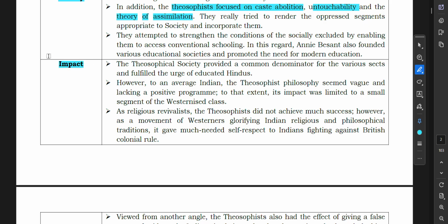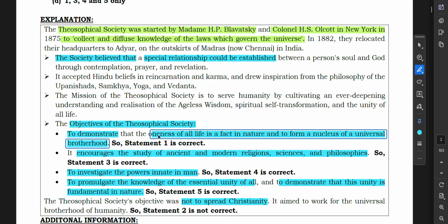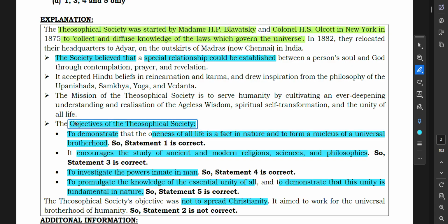Now let us understand the impact of the Theosophical Society. Since they had their objectives, like to demonstrate that the oneness of all life is a fact in nature and to form a nucleus of a universal brotherhood, they also encouraged the study of ancient and modern religions, sciences and philosophies, and tried to investigate the powers innate in man and to promulgate the knowledge of the essential unity of all and to demonstrate that this unity is fundamental in nature. So basically these were the objectives of the Theosophical Society.